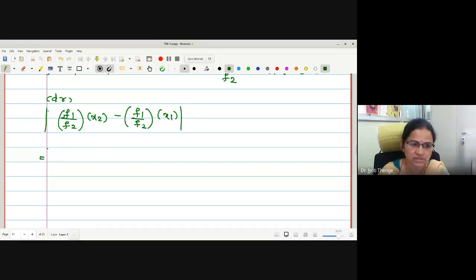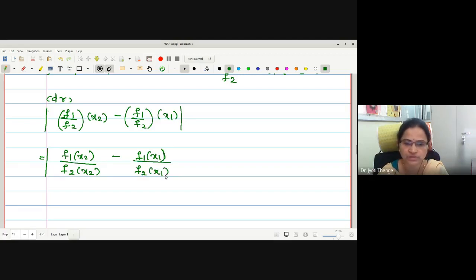How can I write this? This quotient is written as f1 operated on x2 divided by f2 operated on x2, minus f1 operated on x1 divided by f2 operated on x1. You have to take care that there should not be a writing mistake by me. Okay.